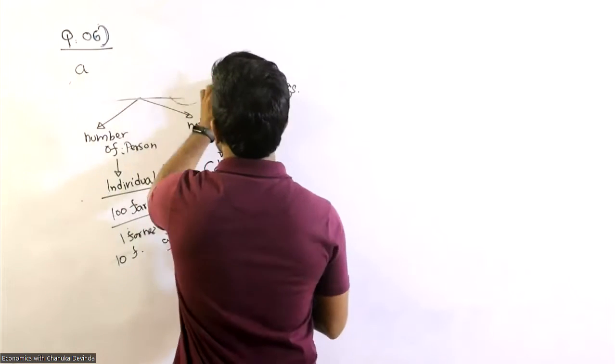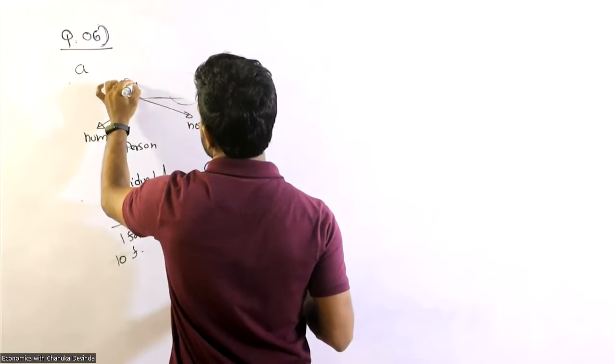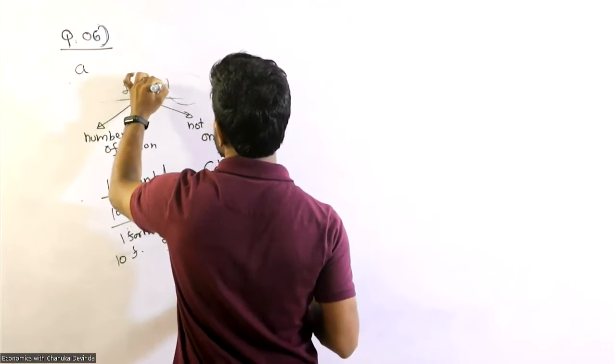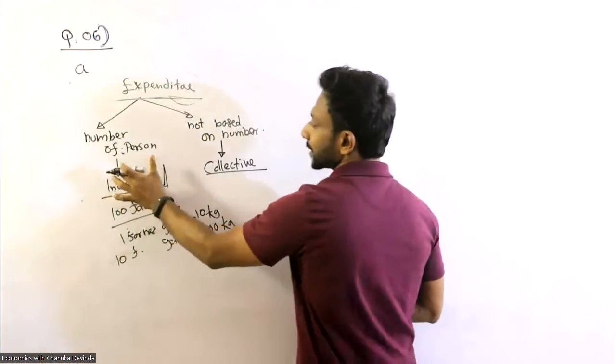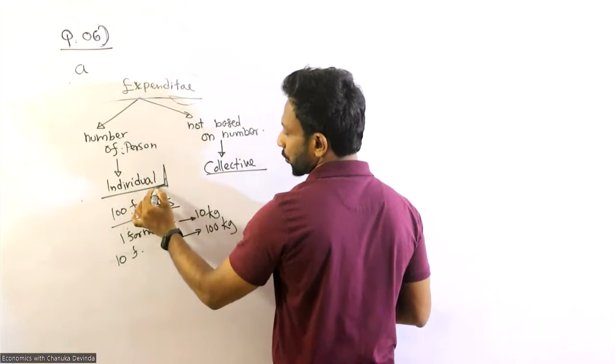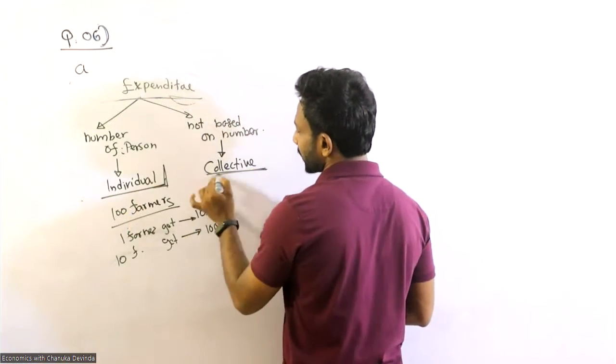So if expenditure is based on the number of personnel, it would be individual. If not based on the number of personnel, it is collective.